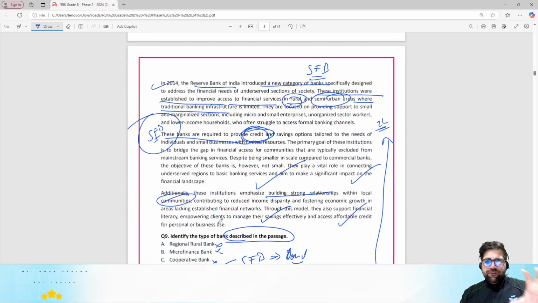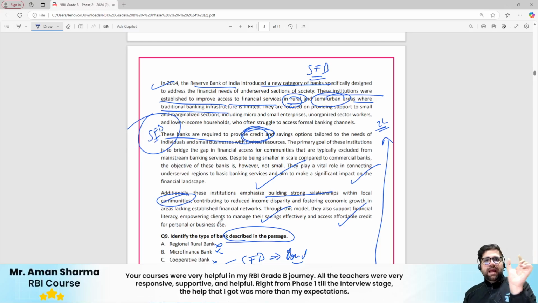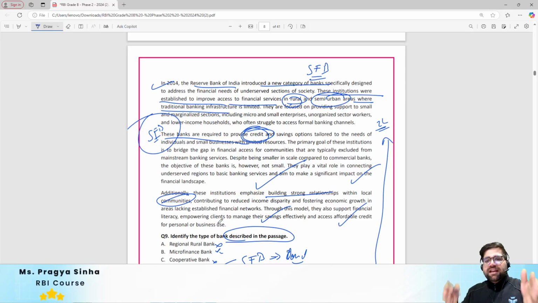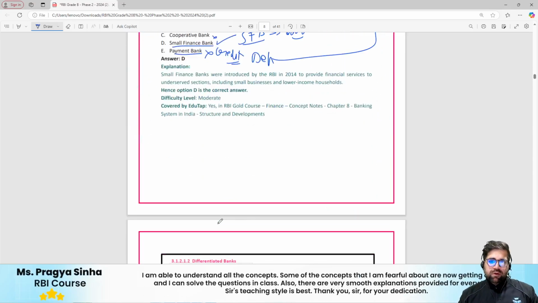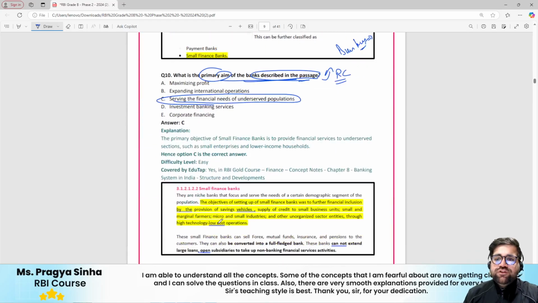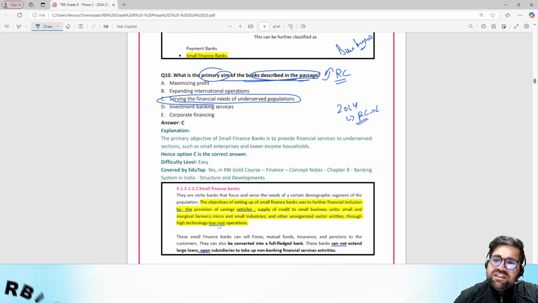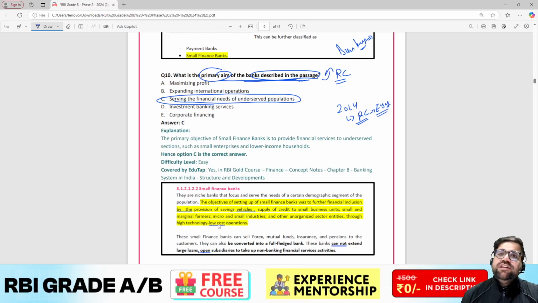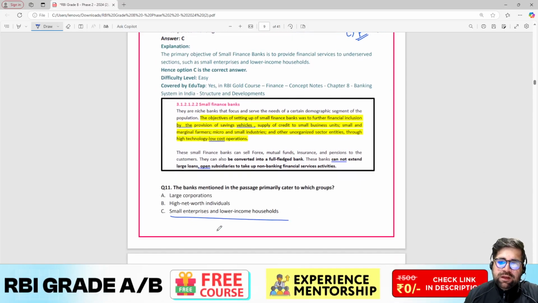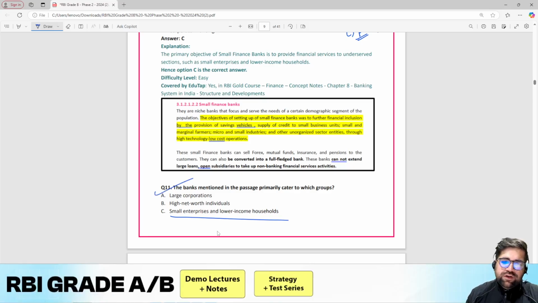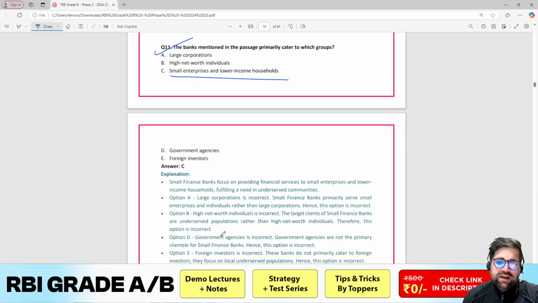Even if you just identify that this is a small finance bank, and multiple functions of this bank are mentioned in this particular passage, the answers are hidden in this passage. So this is the first learning you should draw: in 2024 the new type of question which we have seen is RC based questions, which are easy, but if you panic in your exam, it will become tough. This is question number 11 we have also done, that is small entrepreneurs and local income households, right?